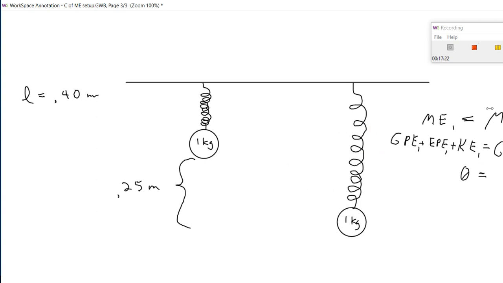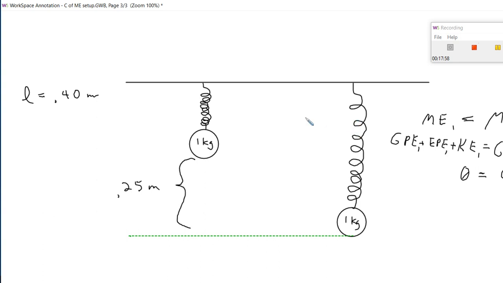So with that in mind, I'm going to choose my reference line to be right here. If I choose that for my reference point, then the GPE at the lowest point is also equal to 0. And so all of the mechanical energy is in the form of elastic potential energy.